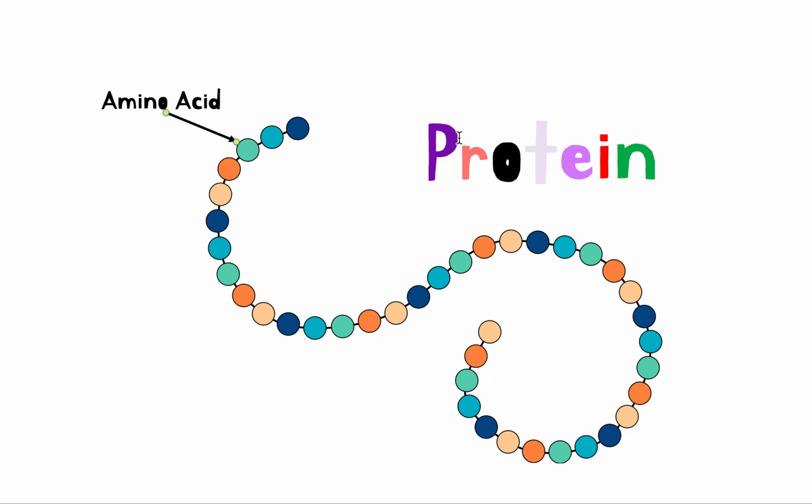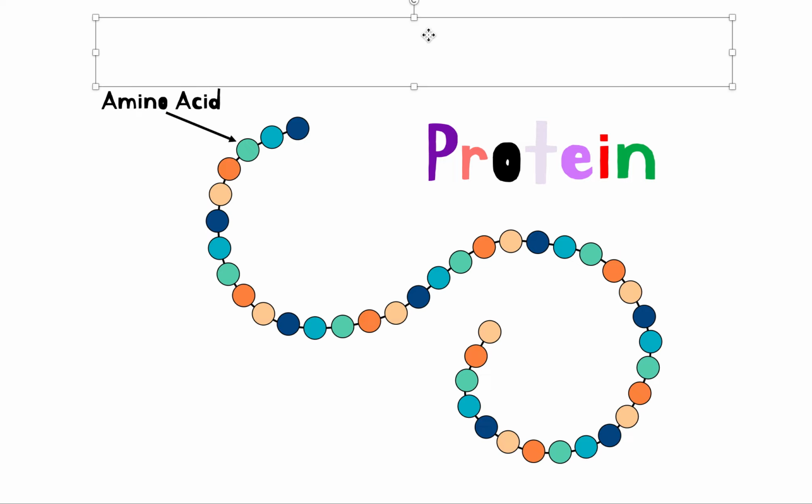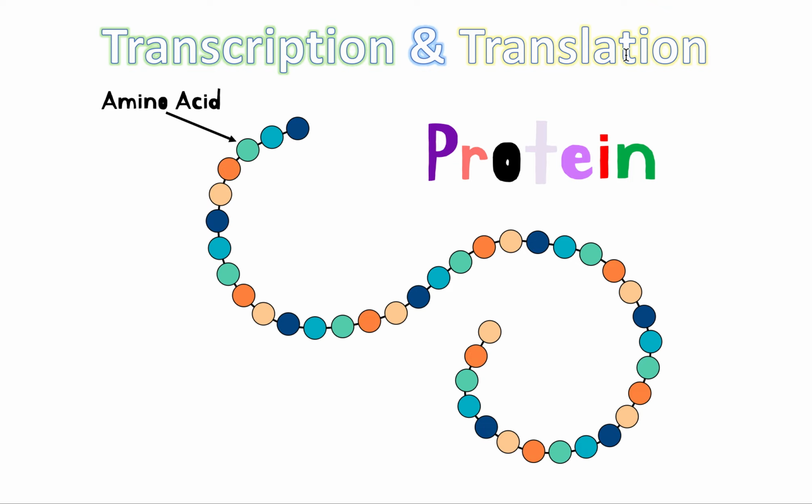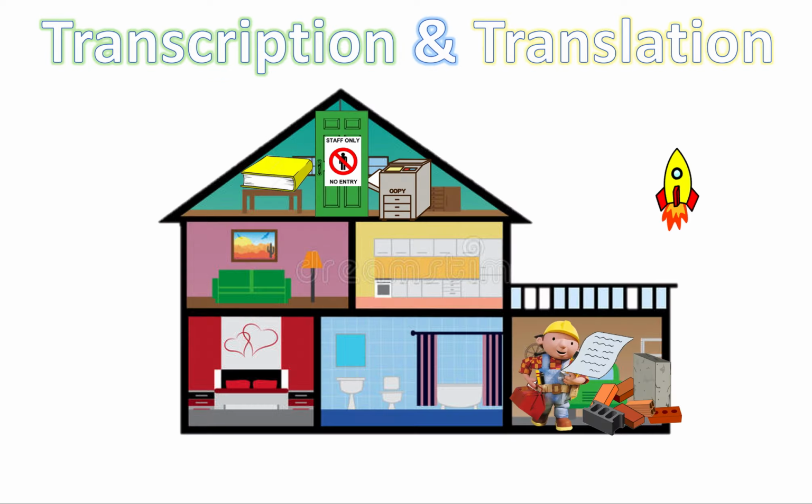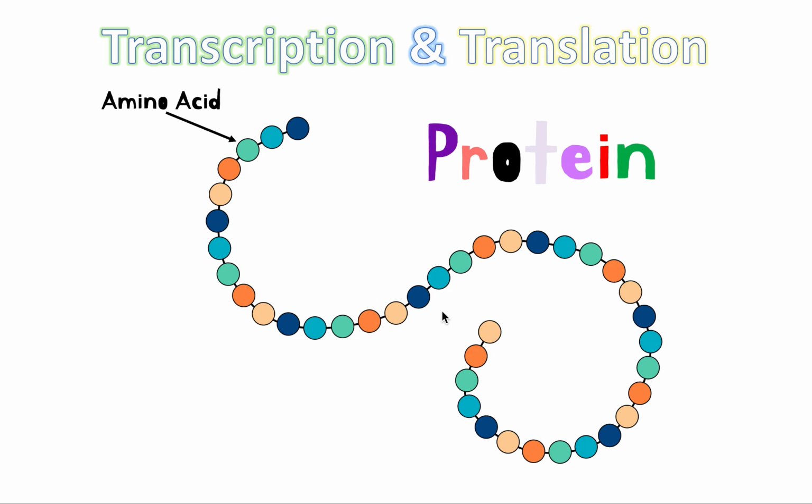Now, how do we make a protein? A protein is made by transcription and translation. So a protein, pretty much in my analogy here, is represented by this rocket. Transcription and translation is a process of trying to make this protein, this final product that we need to be able to do many things in our body. Because proteins can have many functions, like acting as an enzyme, helping you build muscle. There's an unlimited array of functions that a protein can have.